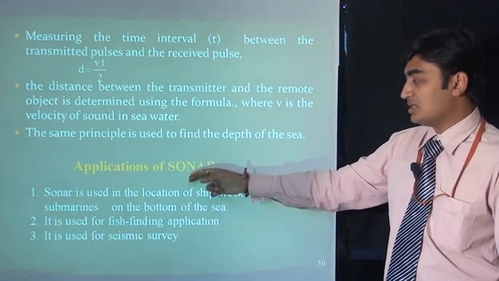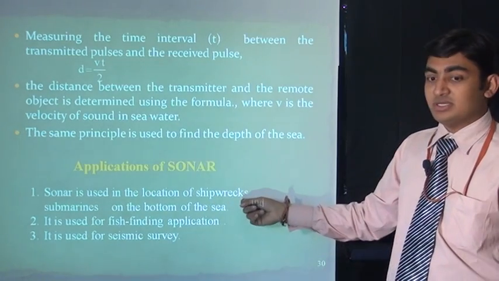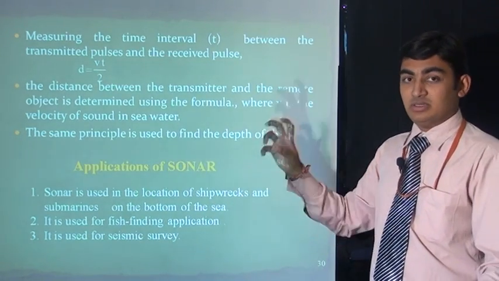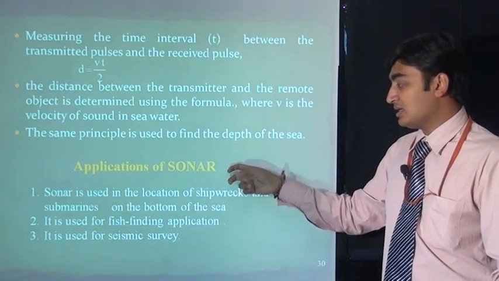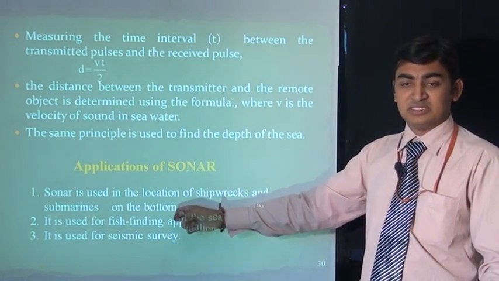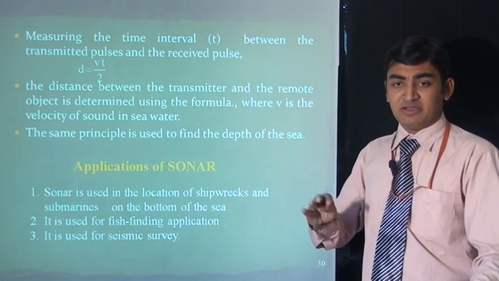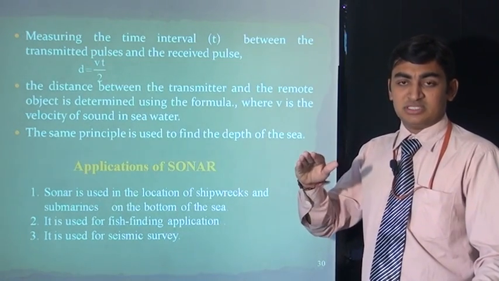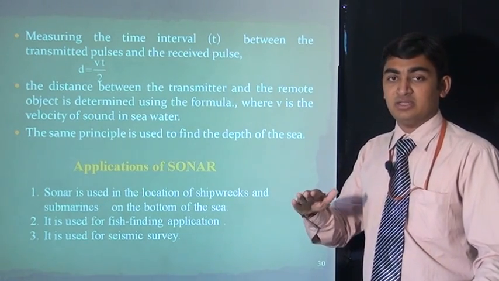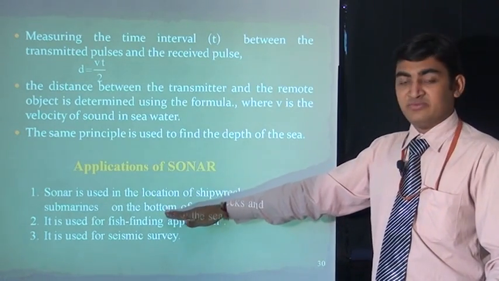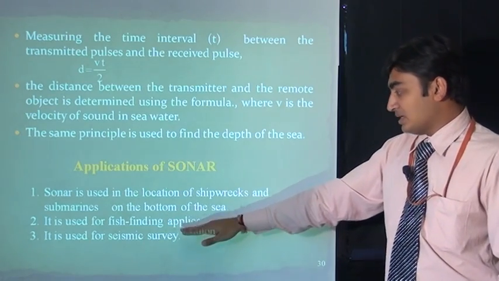Applications of sonar. Sonar is used in ships for finding the depth of the sea. Then in submarines we have to level the submarine on the sea surface, because all sea surfaces are not equal, so at that time we use sonar.